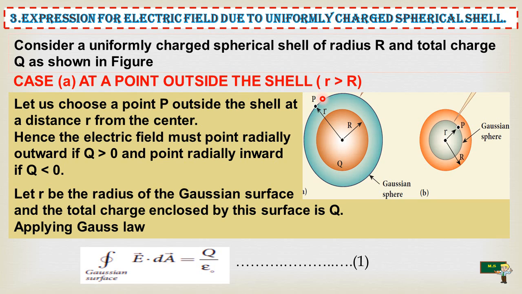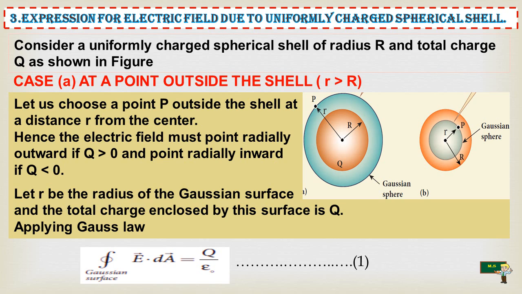Case A, at a point outside the shell, which is r is very much greater than capital R. Now let us choose a point P outside the shell at the distance r from the center. Here this is small r. Hence the electric field must point radially outward if q is greater than 0 and radially inward if q is less than 0.